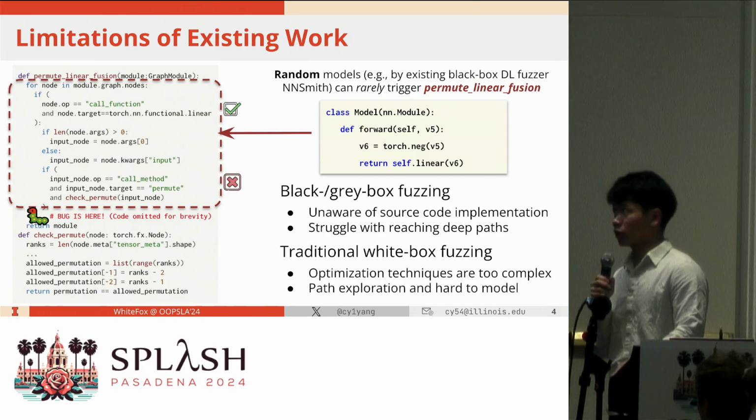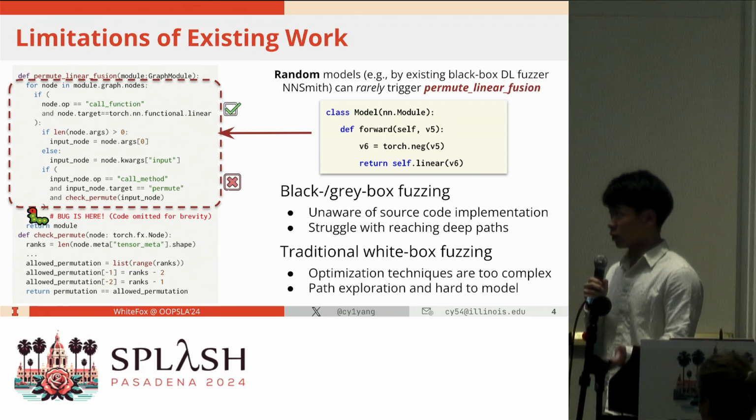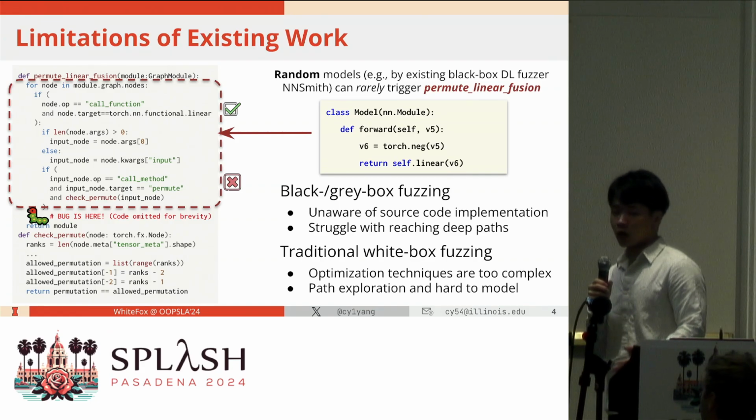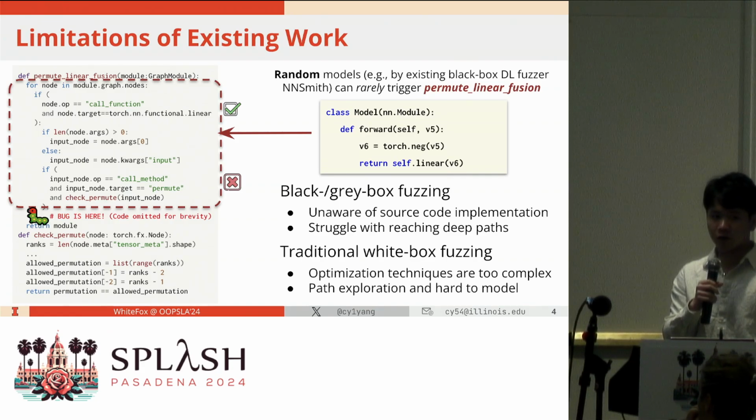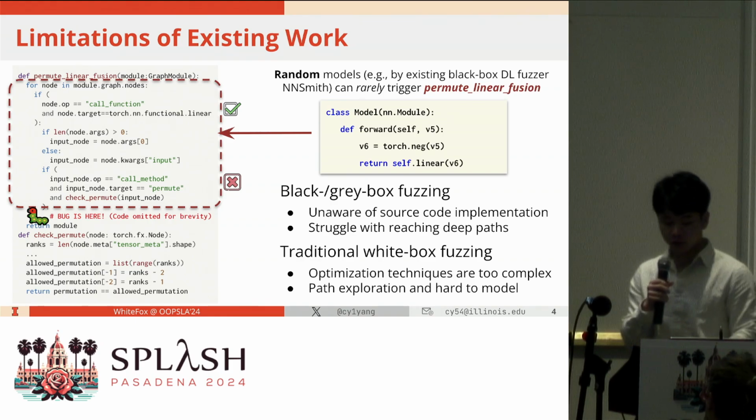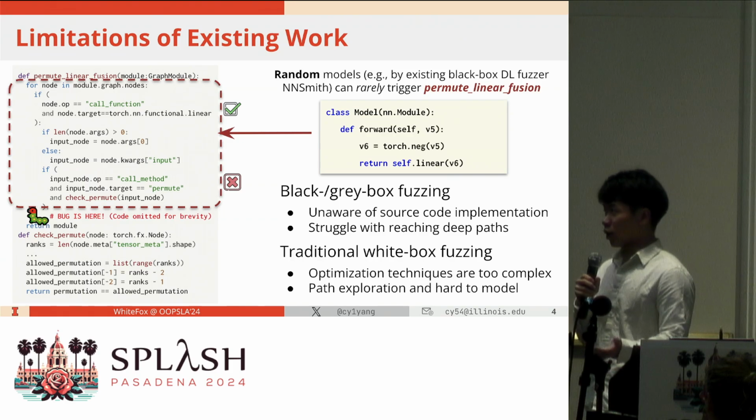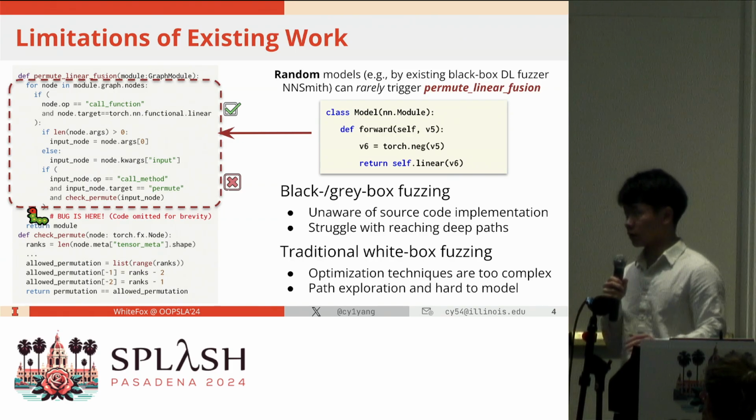As for traditional white box fuzzing like symbolic or concolic execution, the optimization strategies are too complicated and there are millions of lines in the compiler. Thus, it's impractical to model all the behaviors, and it also has the path exploration issue.